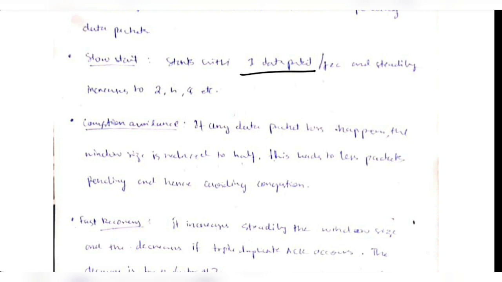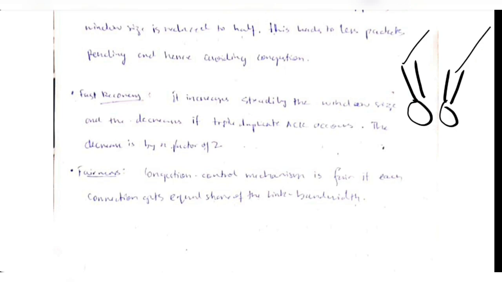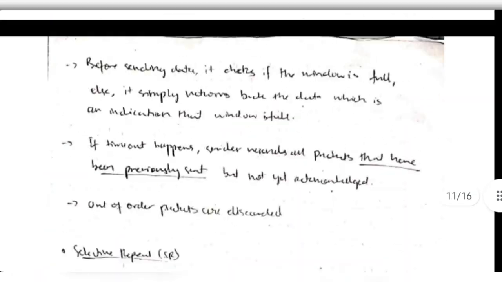Fast recovery is the second one, which means that once the data exceeds the limit, at that time the window size is shrunk to half, so that only a small amount of data can be transferred in the next iteration. Fairness means each link connected with the protocol will get an equal share of the bandwidth. So this is basically what is in module 2.